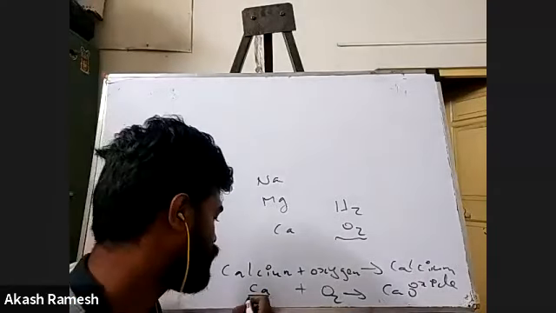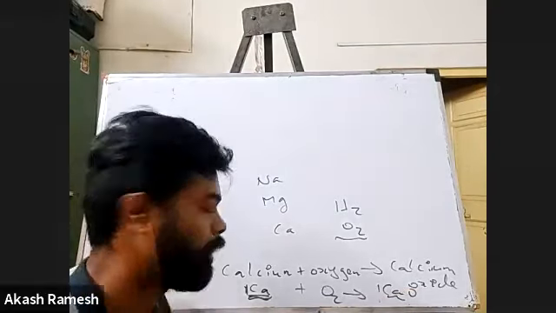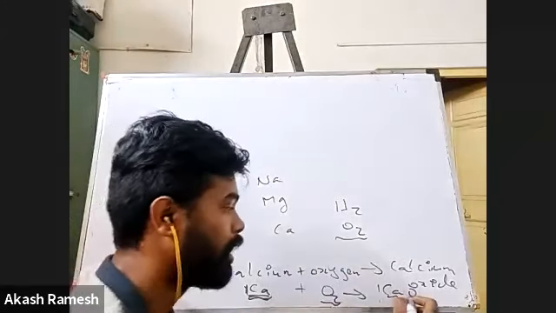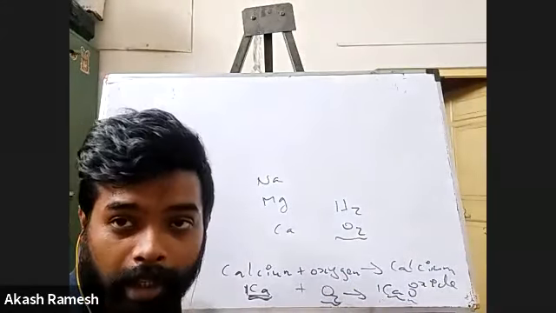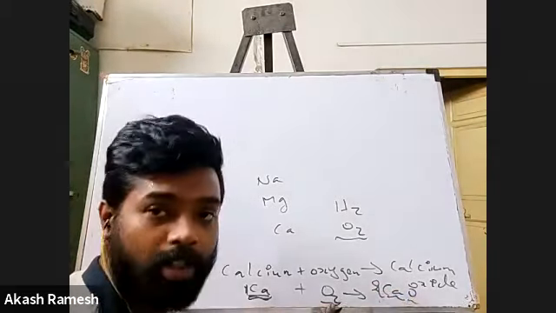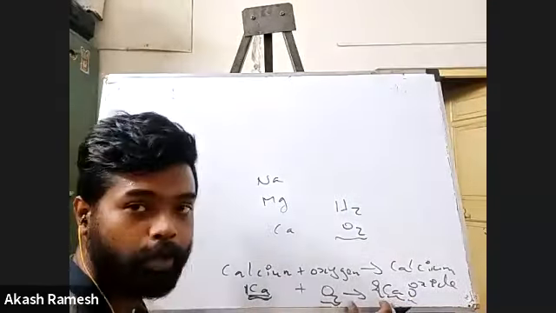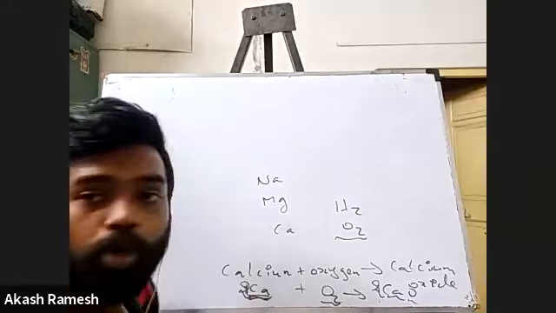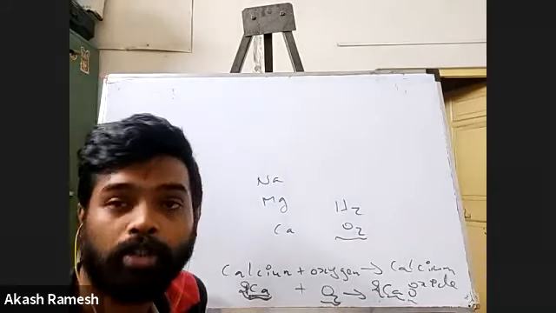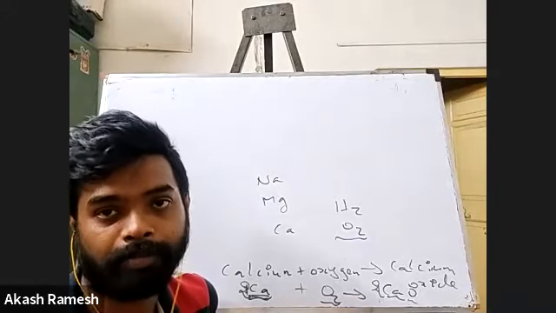Okay, so we have one calcium here, and here also I have one calcium. Okay, fine, calcium is okay. Now when I go for oxygen, here it is O2, that is two oxygen atoms. Here it is only one oxygen atom. So we will put 2 here so that there are two oxygen atoms, but again calcium becomes a problem now. I have one calcium, but here I have two calciums. So what will I do? I'll put 2 here. So this is the balanced equation: 2Ca plus O2 gives 2CaO is the full balanced chemical equation, right?